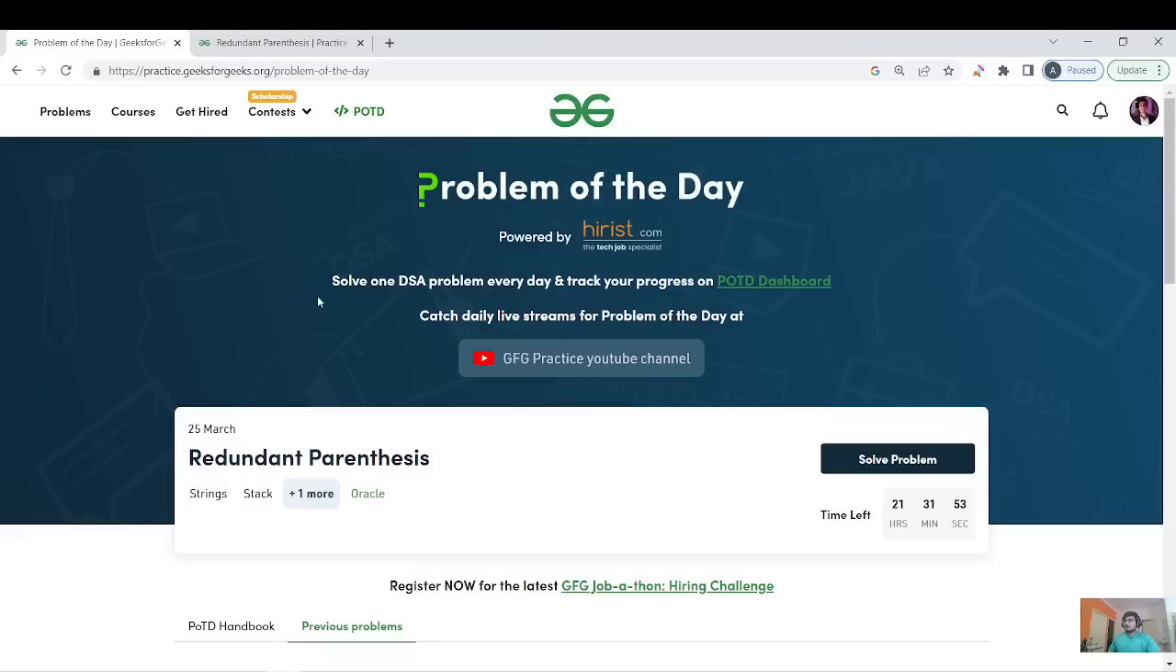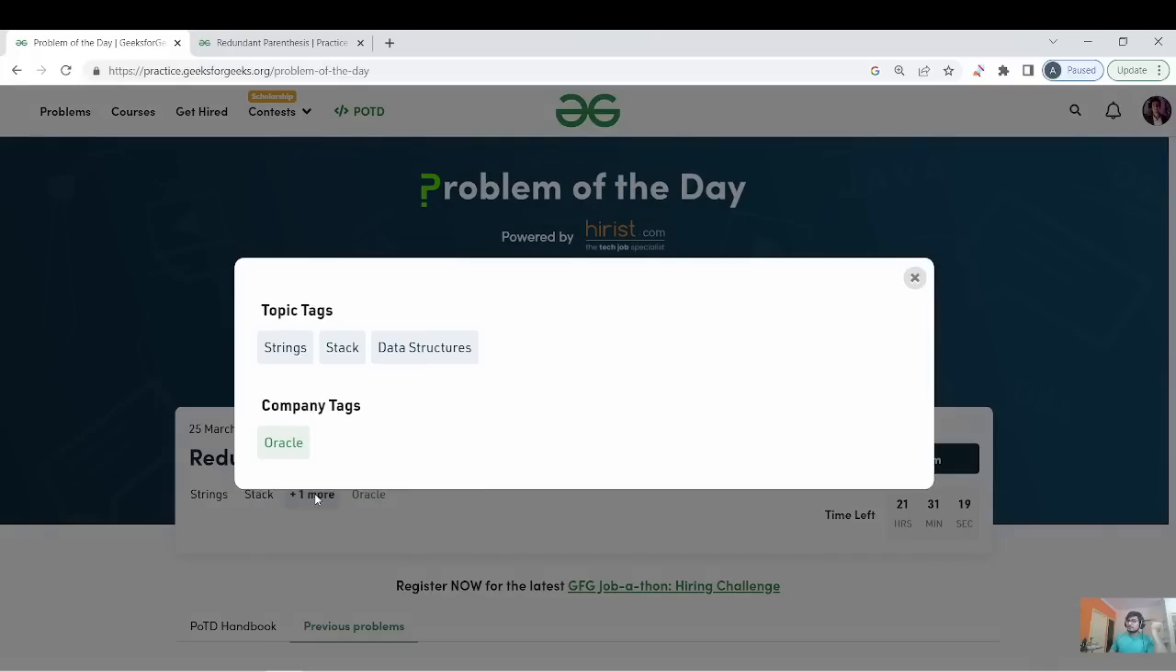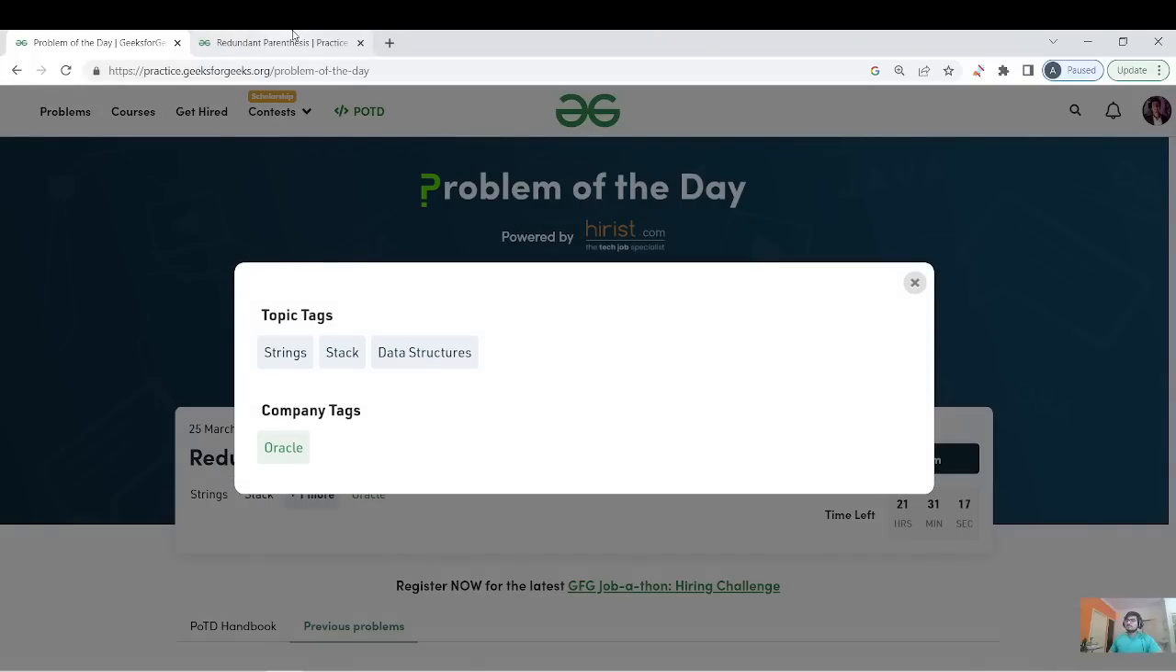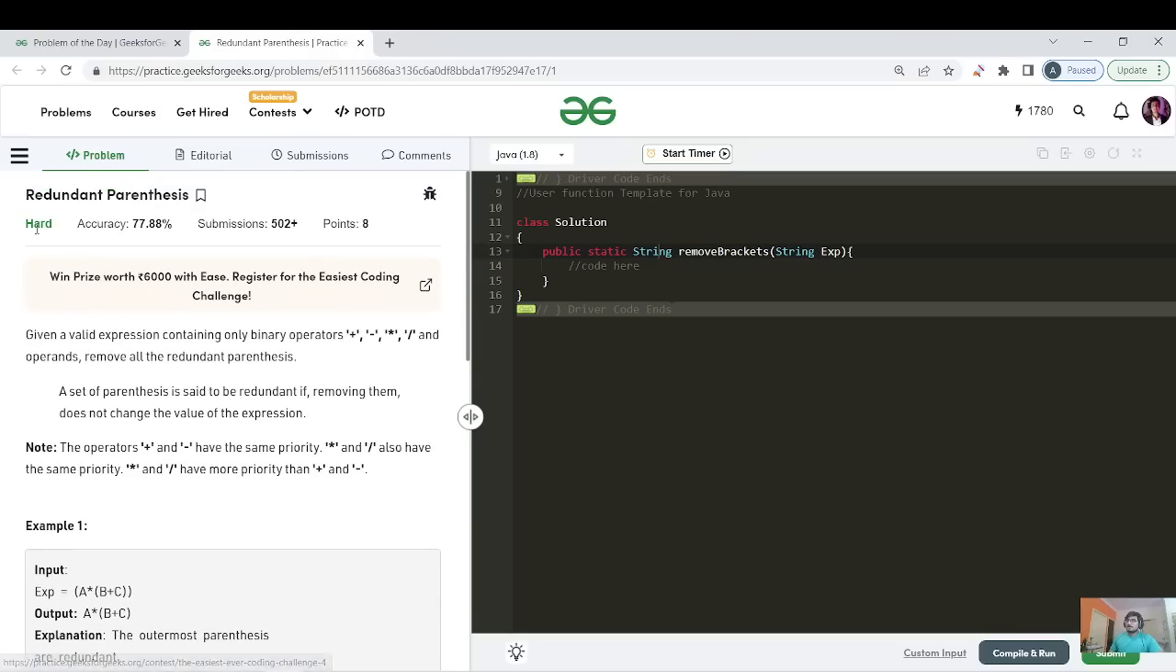So, let us see what today's question is about, and let us think of the approaches we can code up. Today's question name is redundant parenthesis, and its tags are string, stack and data structures, right? So, let us read the question. It's a hard category question.